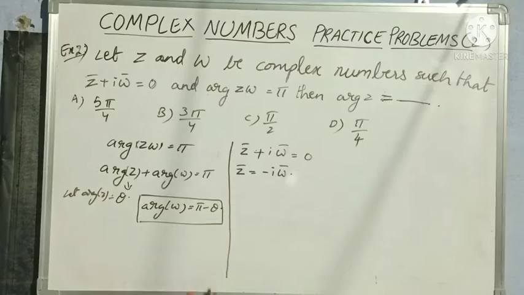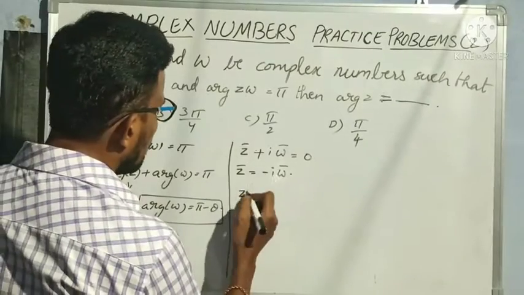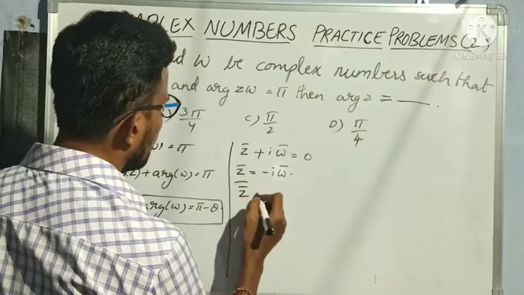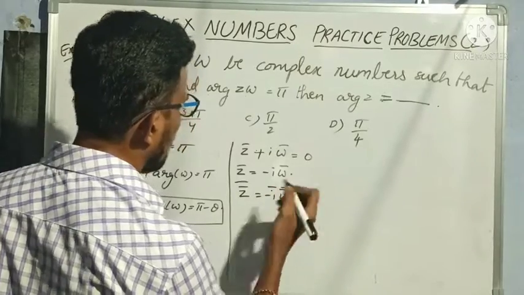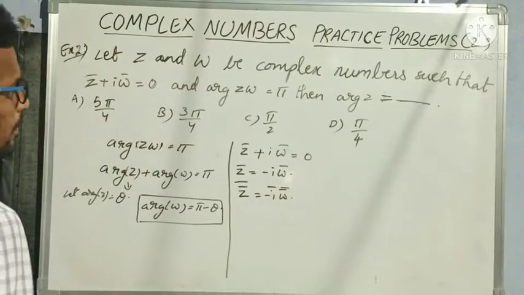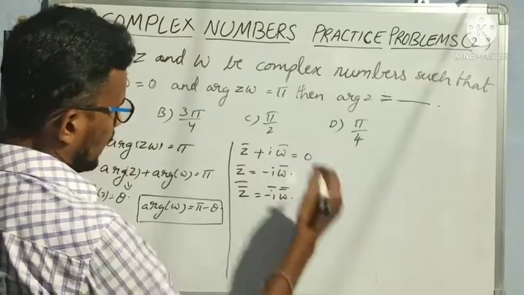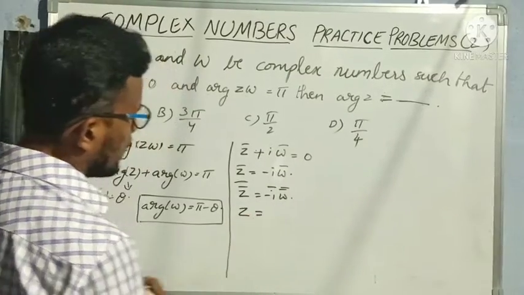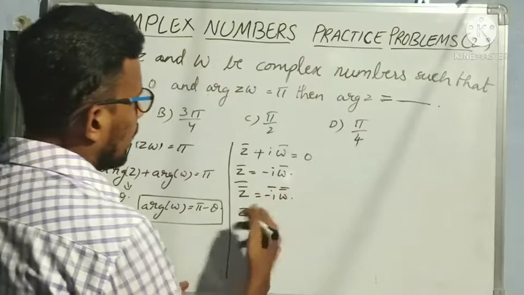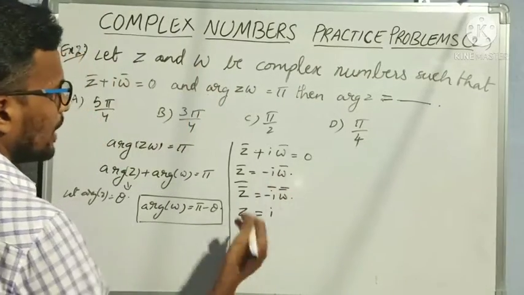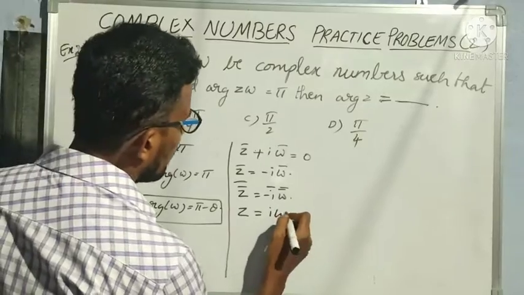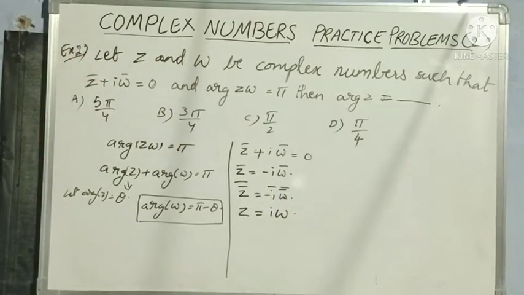So then what I will do means I will take bar on both sides. So z bar whole bar is equal to minus i bar w bar whole bar. Okay. So taking bar on both sides again. So z bar whole bar means z is equal to minus i conjugate, which is i. Bar is nothing but conjugate. Conjugate of minus i is i. And w bar whole bar is w. Okay.